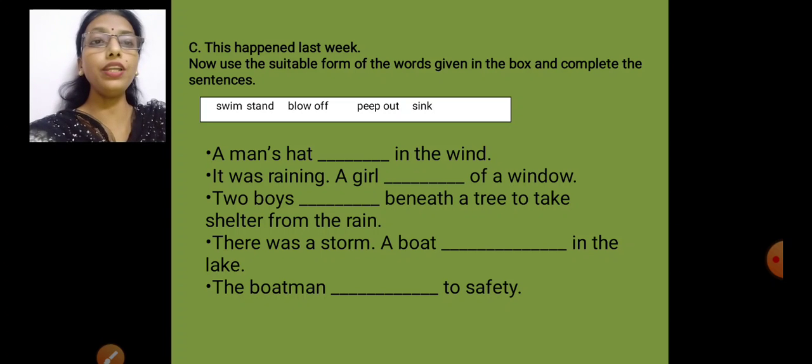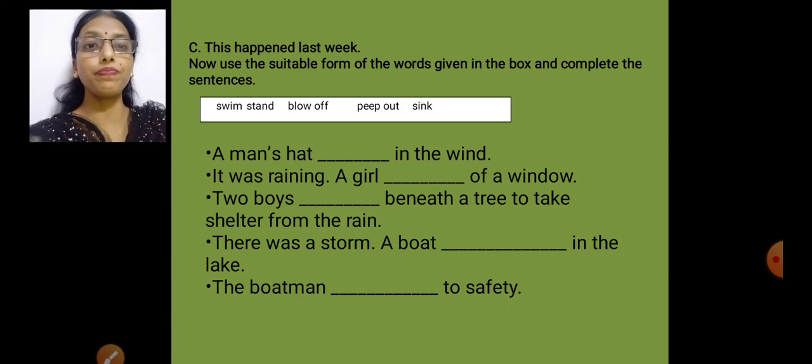Now the last one. The boatman dash to safety. What's the word left now? Swim. Yes. And the past tense of swim is swam. The boatman swam to safety.